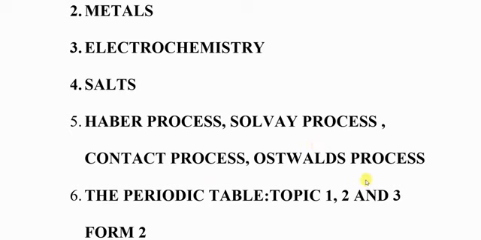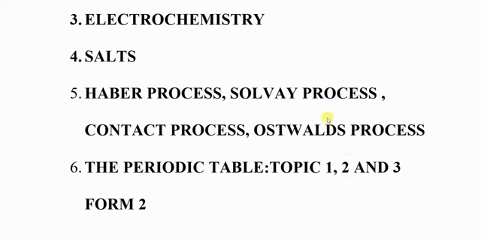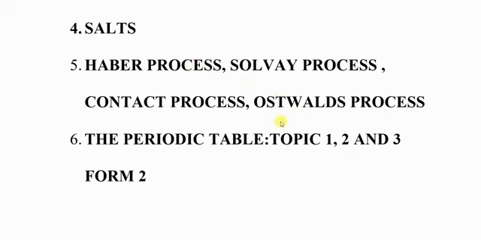Another process that you must know before you go is the Ostwald process. The Ostwald process is the industrial manufacture of nitric acid. So with the Haber process, that gives you one flow chart, therefore you should know that.